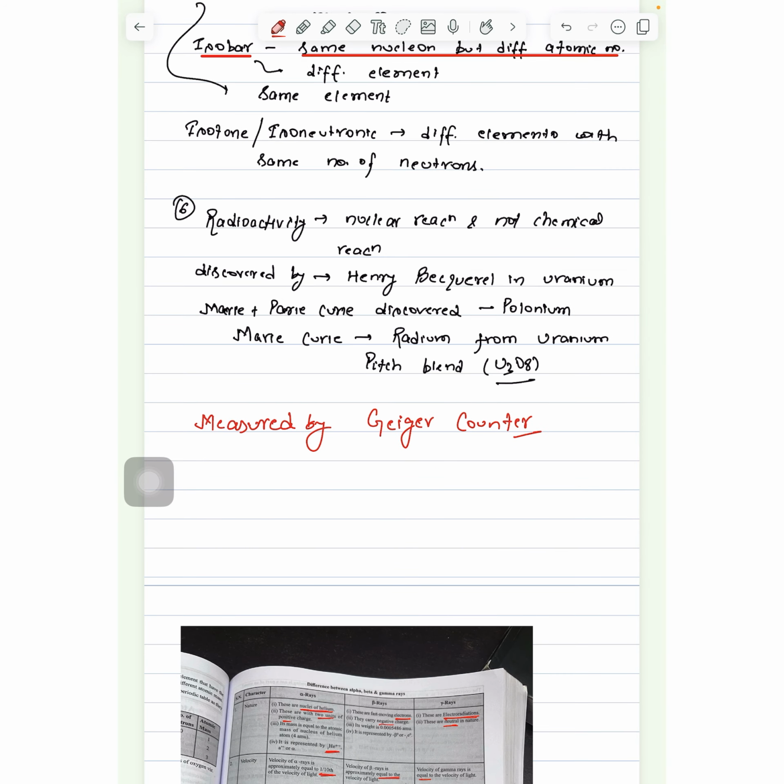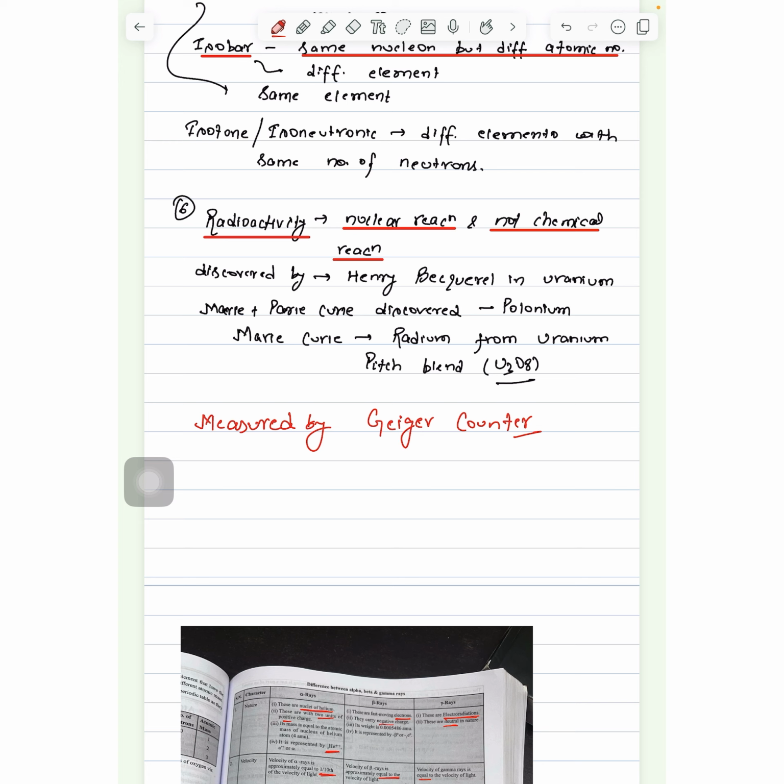Then this question has been asked: radioactivity is a nuclear reaction, chemical reaction, physical change, or none of these. This is a previous year question. The answer is that radioactivity is a nuclear reaction and it is not a chemical reaction. So you must understand this, that it is a nuclear reaction, not a chemical reaction. These are very simple questions which can be asked.